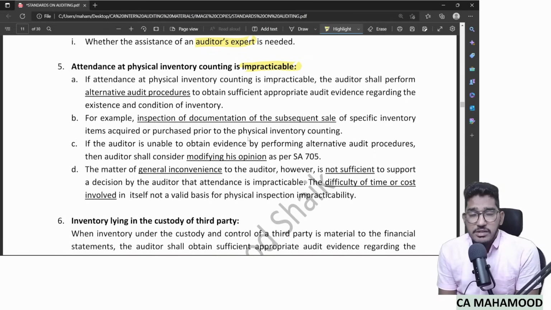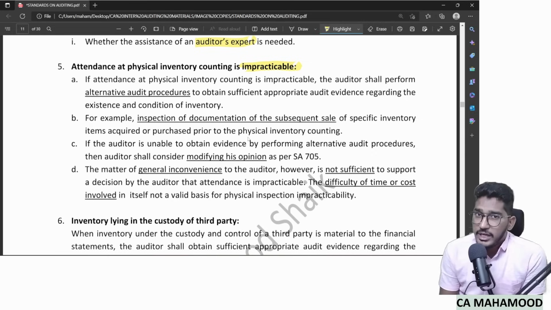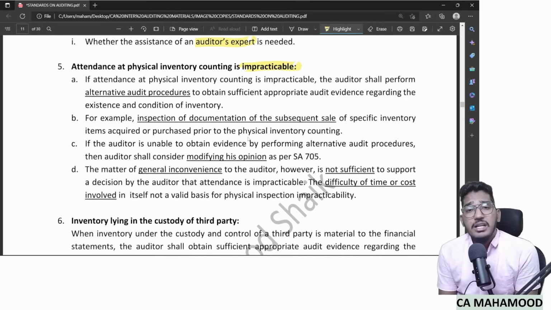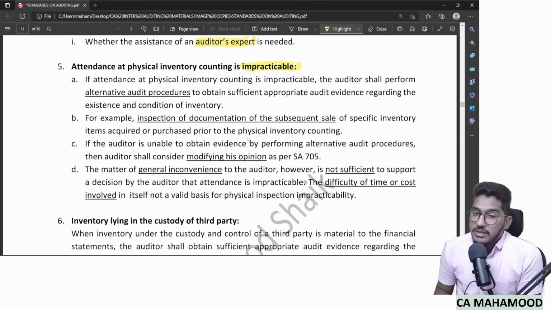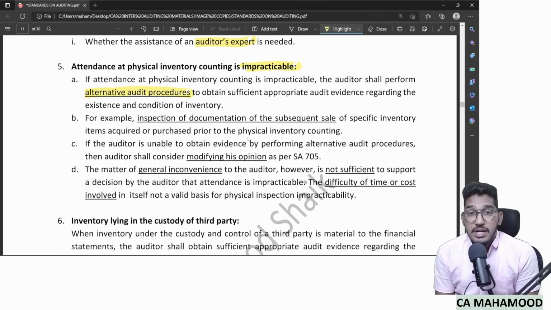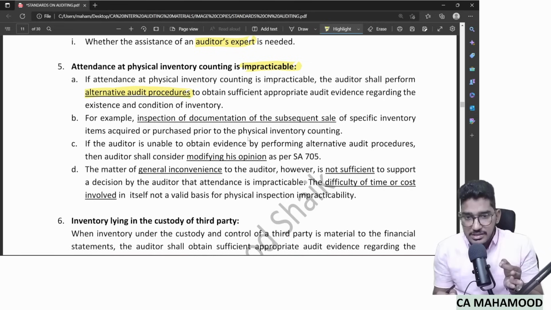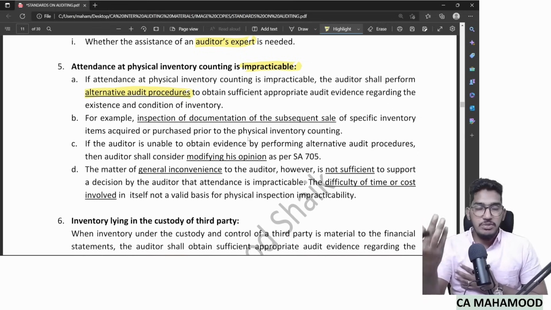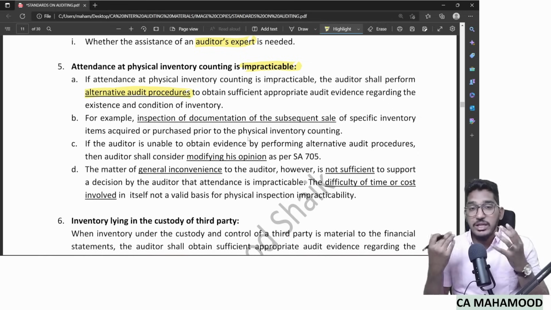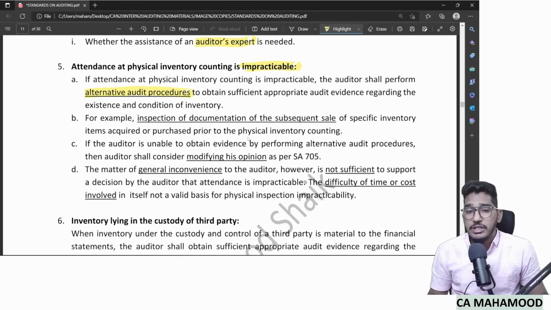You did not attend management's inventory counting. You thought of going on some alternative date. That also did not happen. Now it is completely impracticable. Then what does the standard say, sir? Then the standard says you try to perform alternative audit procedures. Sir, what could be alternative audit procedures? That's up to your choice. You apply your professional judgment and decide what you can do in this case to obtain audit evidence. I'm not able to attend the premises. I'm not able to do the physical counting. What else can I do to obtain audit evidence? You think of it on your own. So try to perform alternative audit procedures to obtain audit evidence.